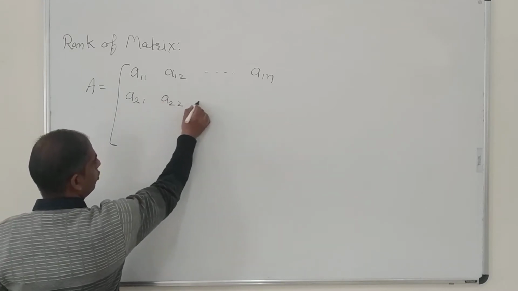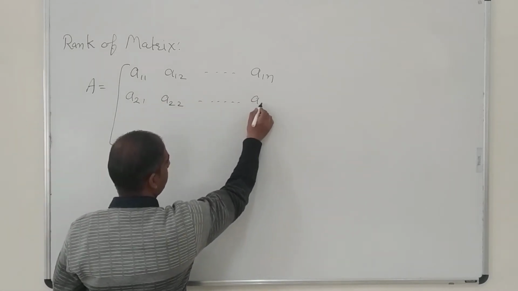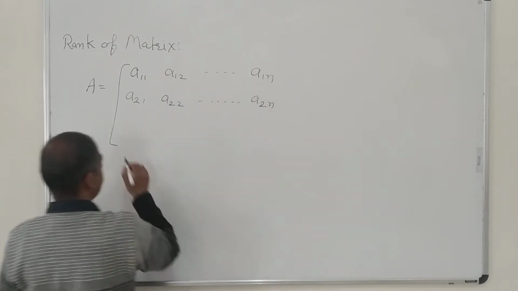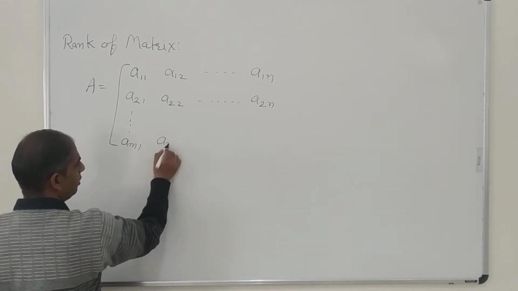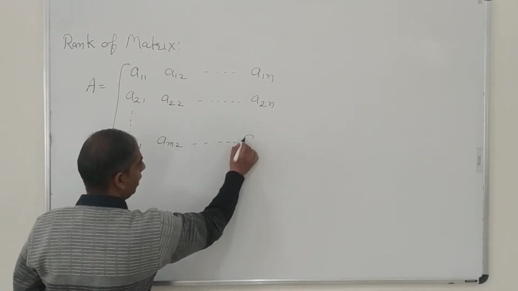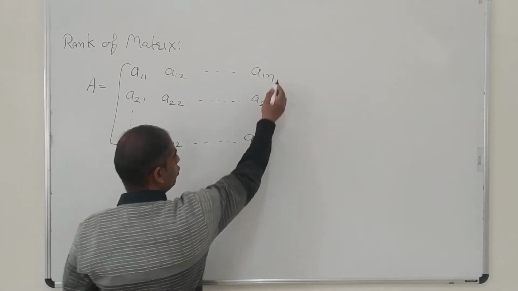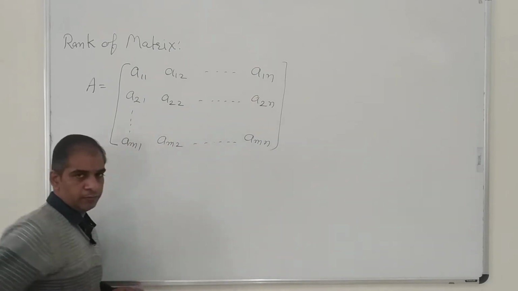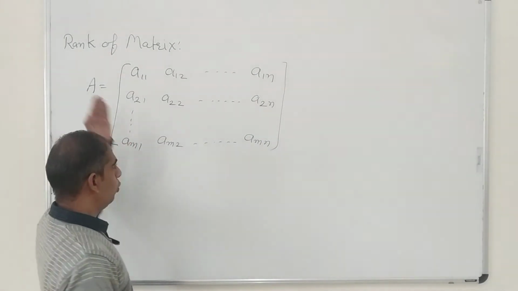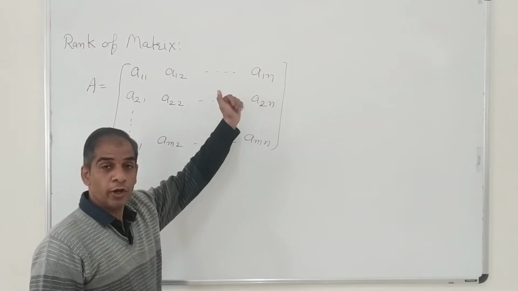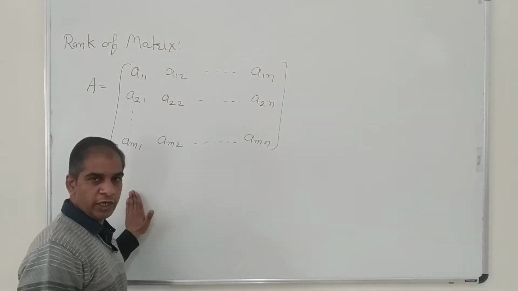You all are aware about this terminology, what this A2n is indicating. A2n, similarly in the last I am having Am1, Am2 and Amn. So you all are aware of this thing. This is the arrangement of elements in the form of rows and columns. Rows are the horizontal arrangement and columns are the vertical arrangement of the elements.